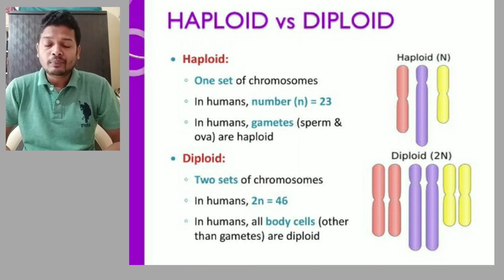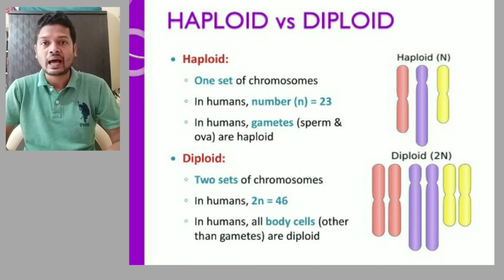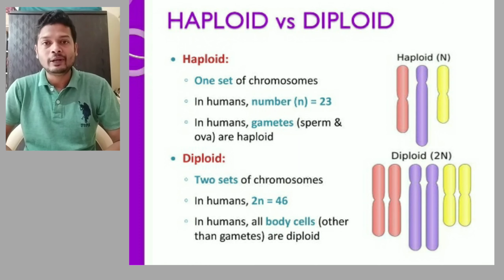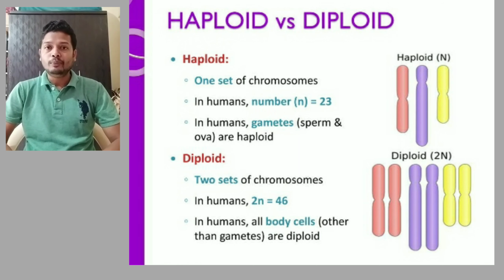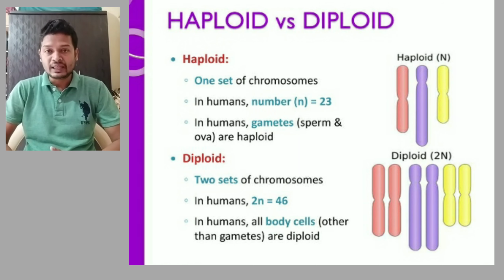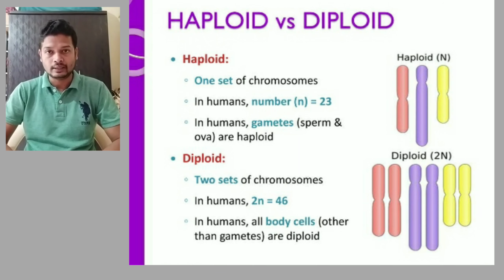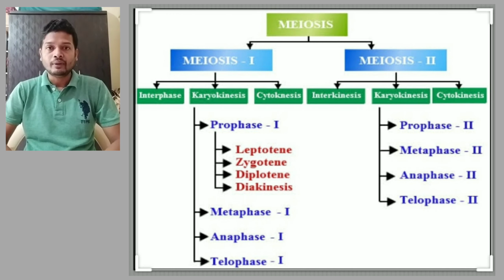Now during meiosis, this 46 chromosome cell divides in such a way that each daughter cell receives 23, that is, half the number of chromosomes, that is haploid. What diploid and haploid mean, we studied in the last period. Now let's start in detail about meiosis. Meiosis is a very lengthy process and occurs less frequently as compared to mitosis. It is divided into two stages, meiosis 1 and meiosis 2.